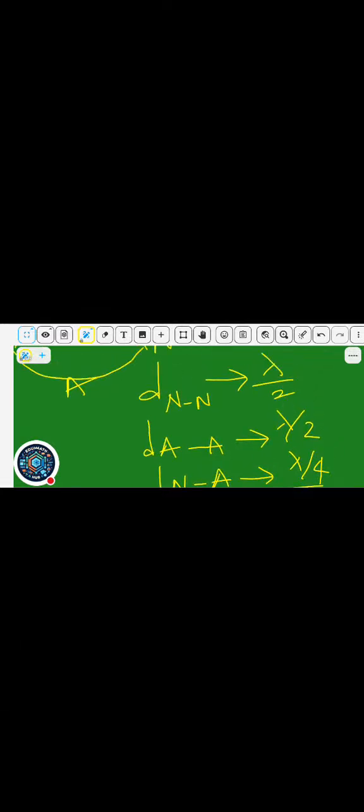So you just divide this by 2. You divide this part by 2, this half of it, because from here to here is lambda over 2. So you divide it by 2, you're going to get lambda over 4. Okay, I hope you understand.